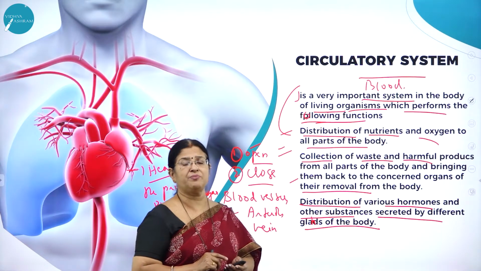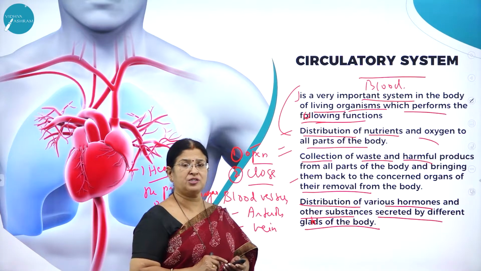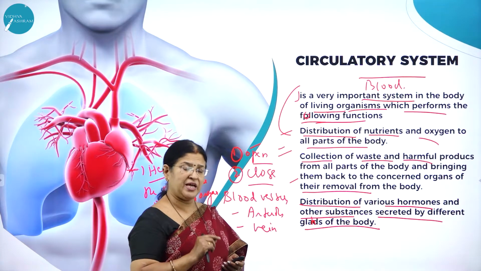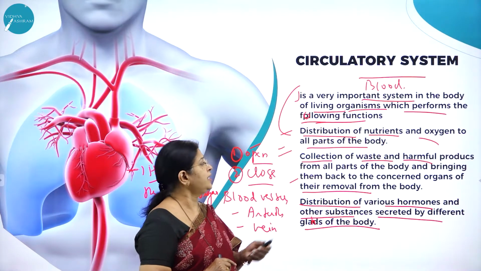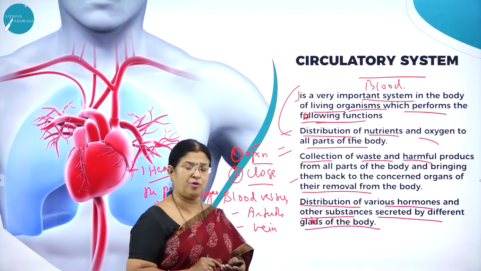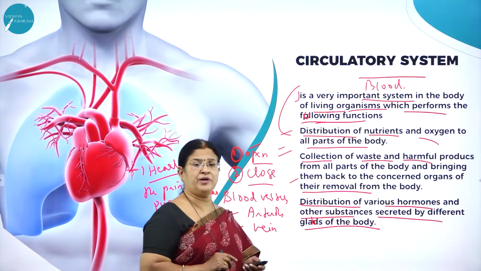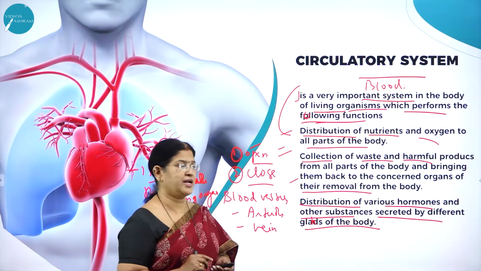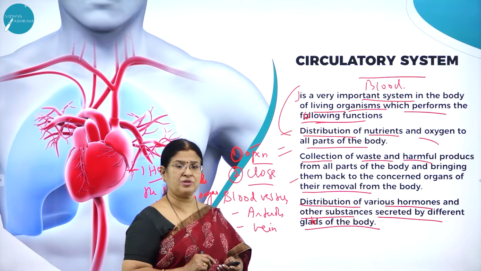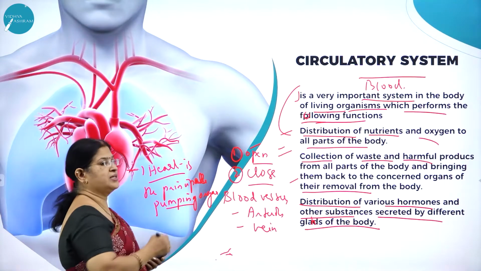So the circulatory system is a very important mechanism for transport of various nutrients, oxygen and essential elements in the body. It is also involved in collection of waste and harmful products produced in the body for their elimination, and it carries very important hormones produced by the endocrine glands to the respective target organs and brings about various physiological processes. So imagine how important this heart is.